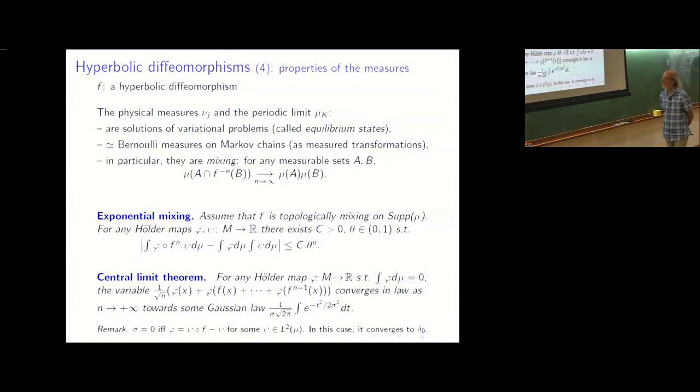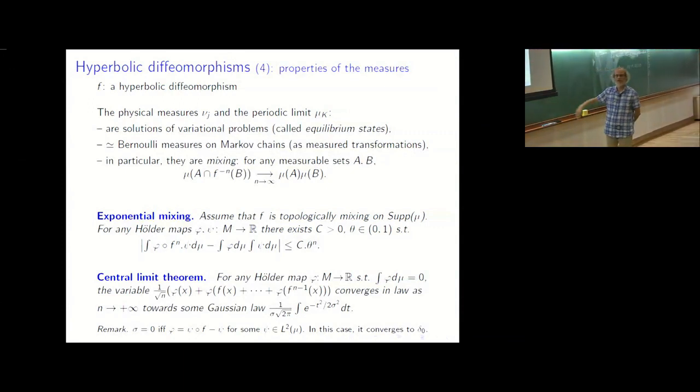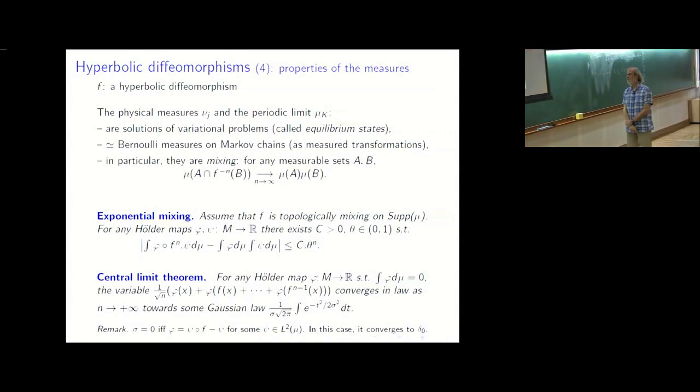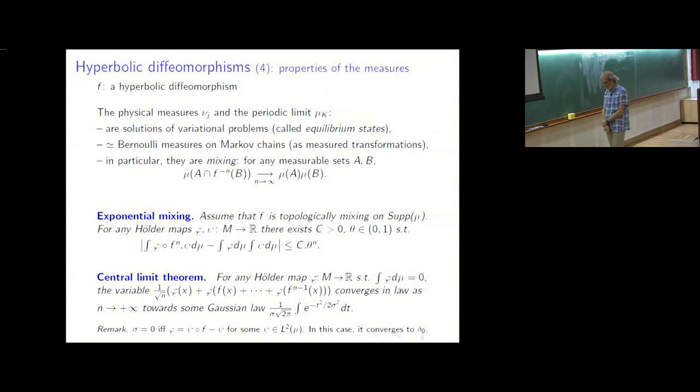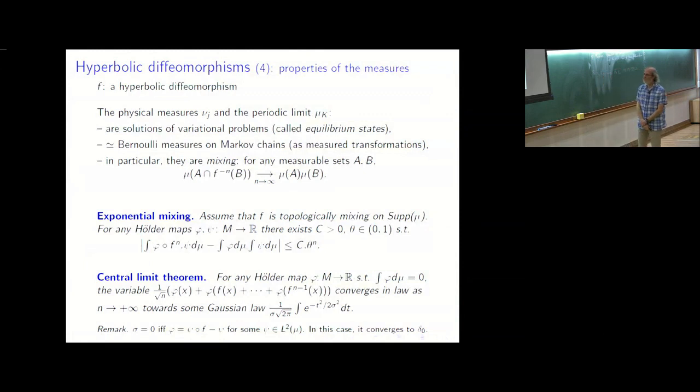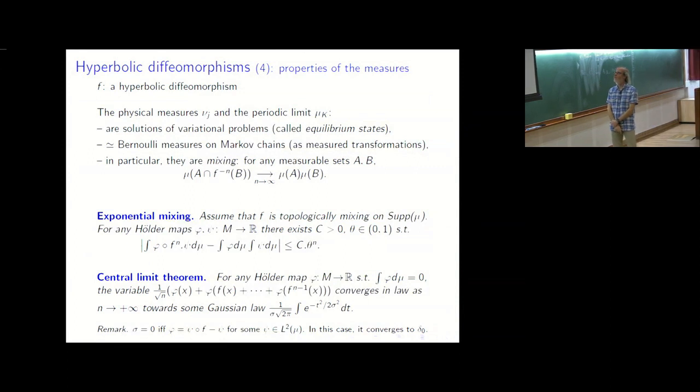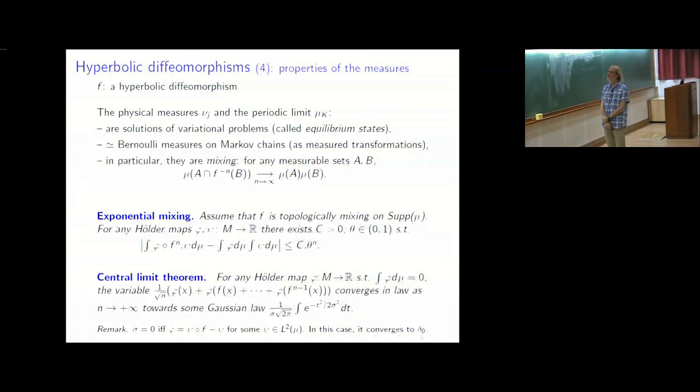The fluctuation converges to a Gaussian law, which says that the system behaves like independent random variables. So you have convergence to Brownian motion. Okay, I won't go further. It's just some examples of limit theorems you can get.